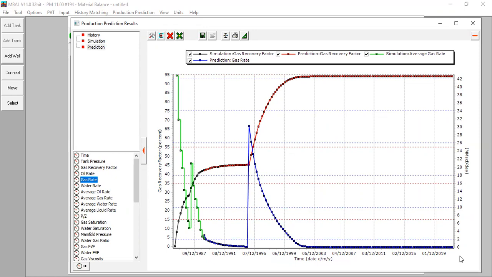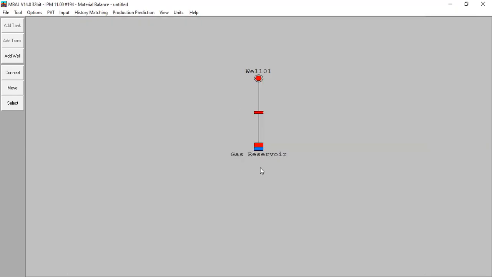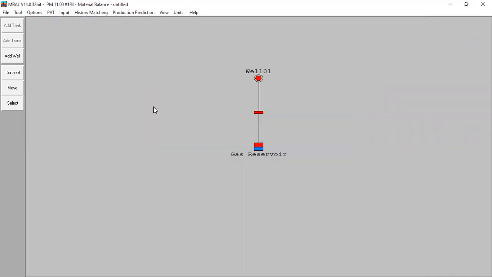Okay, so this is the simulation. This is the MBAL simulation. Very, very easy. If you have the data, you can exercise. So to recap, in this exercise, we have done PVT matching. One thing very important, PVT matching. We create the gas reservoir.